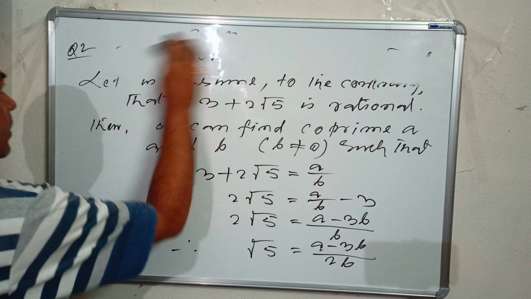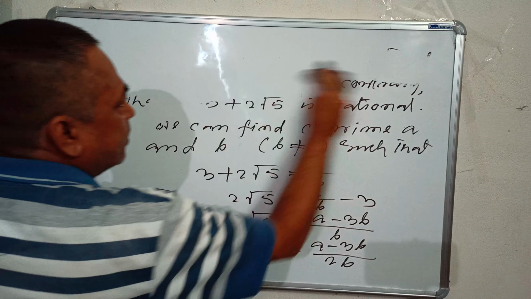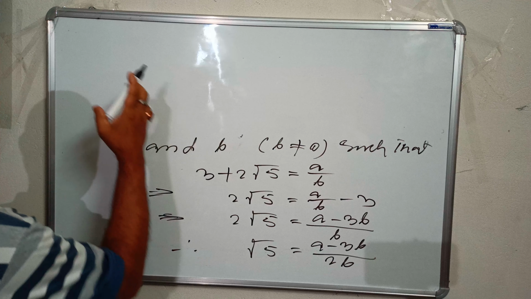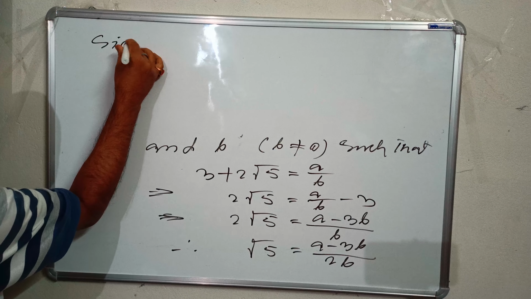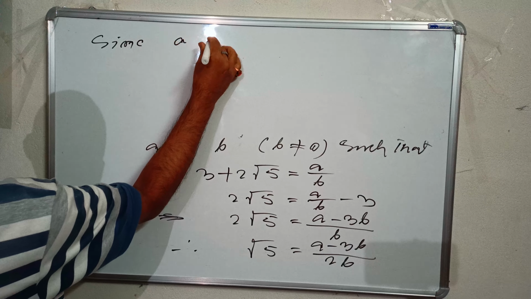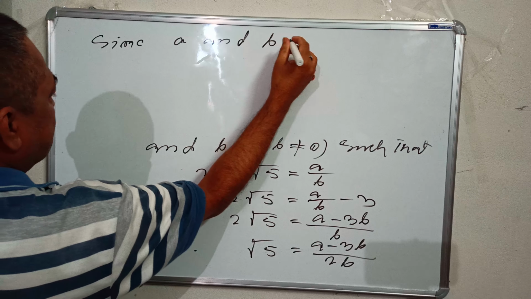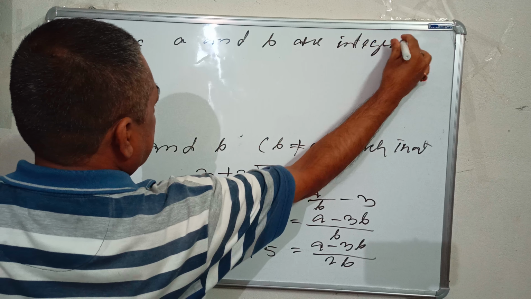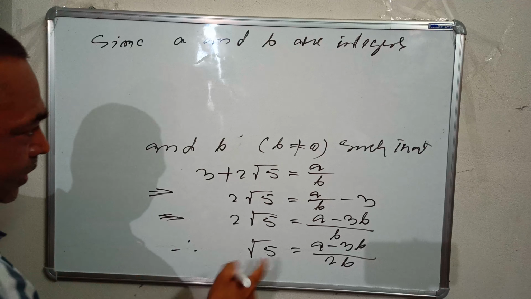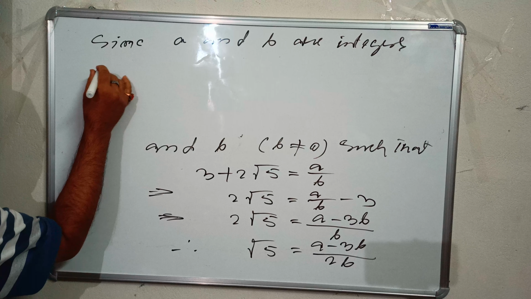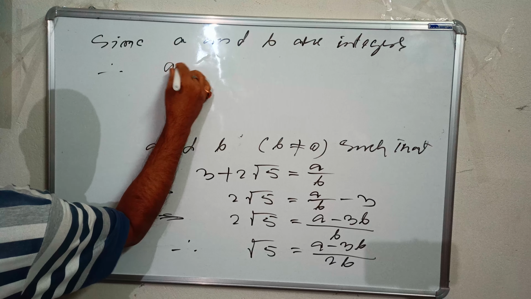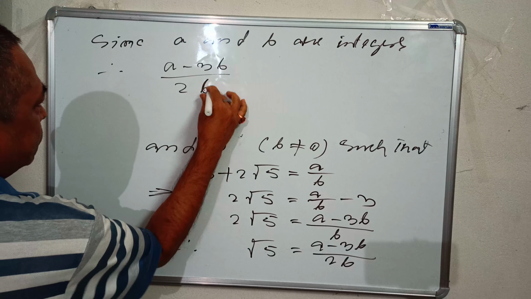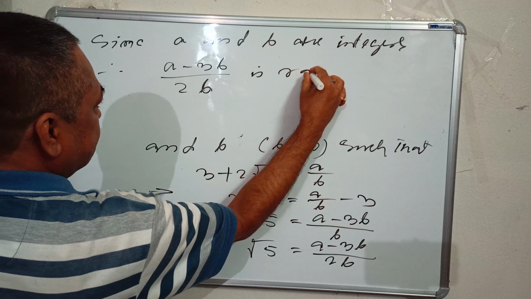So we write, since A and B are integers, therefore A minus 3B by 2B is rational.